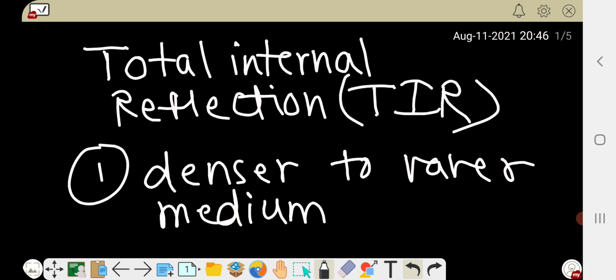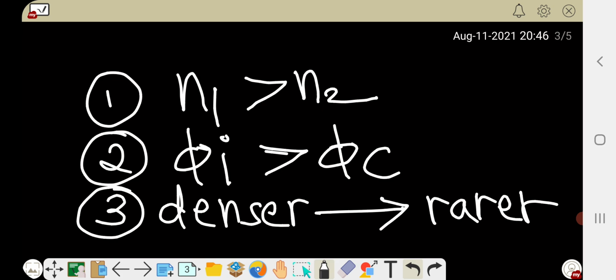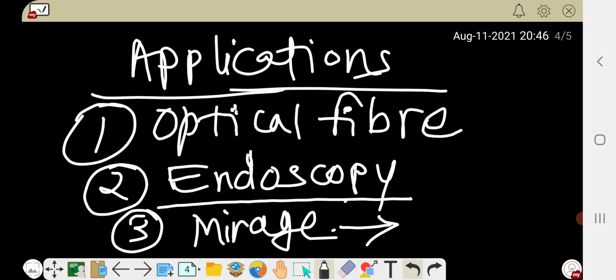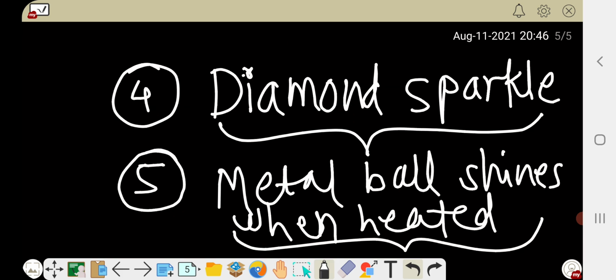So this is all about total internal reflection. It is a very important phenomenon in physics, and some MCQs are also asked on the three important conditions for total internal reflection. Some MCQs also ask about applications, such as what optical fiber is based on. So we can say that optical fiber, endoscopy, mirage, diamond sparkling, and a metal ball shining when heated are all applications of total internal reflection.